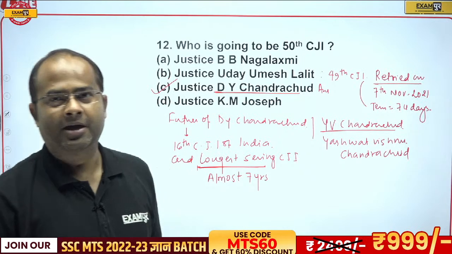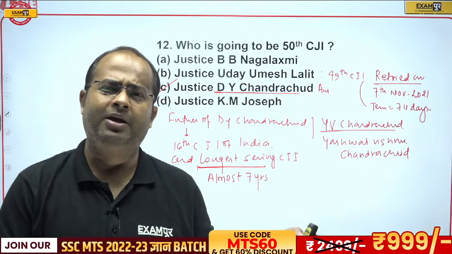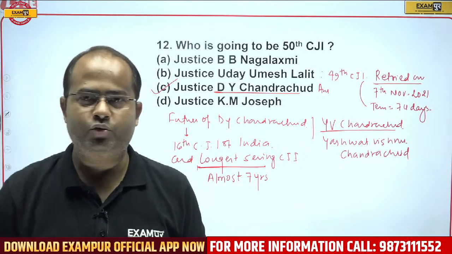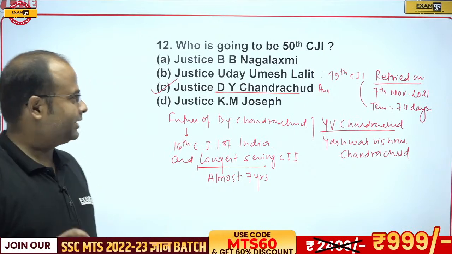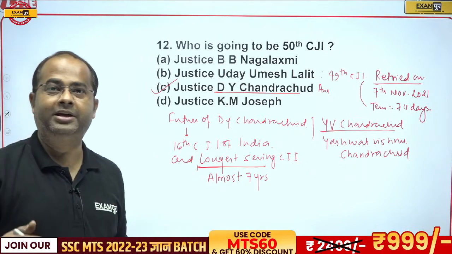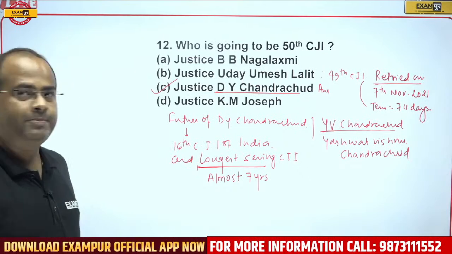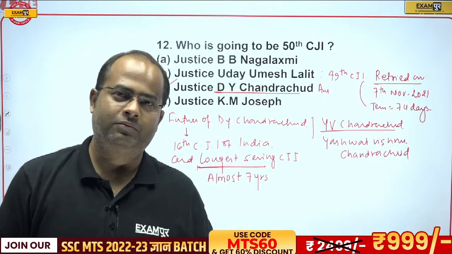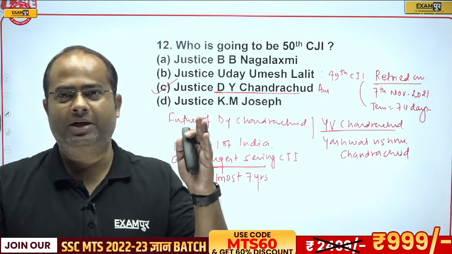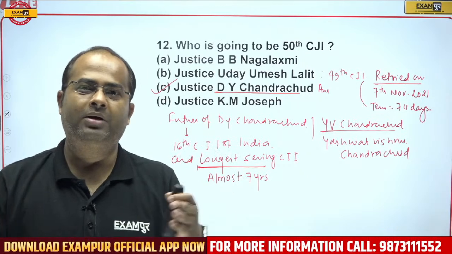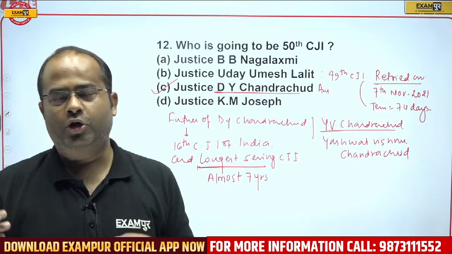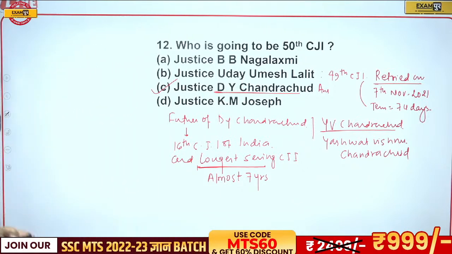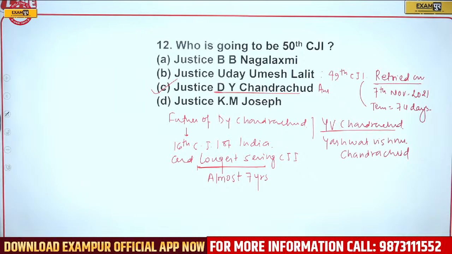And what I have seen, this type of hierarchy comes in a family. If the father is a judge, the son will automatically tend towards the judiciary. That is a common thing I have seen in judicial services and especially in the military also. If your father is a military officer, your child will also become a military officer, because from day one he has seen the uniform, discipline and all the things. So automatically that person gets inclined towards this type of activity. So the correct answer will be option C, that is Dhananjay Vishwant Chandrachud.